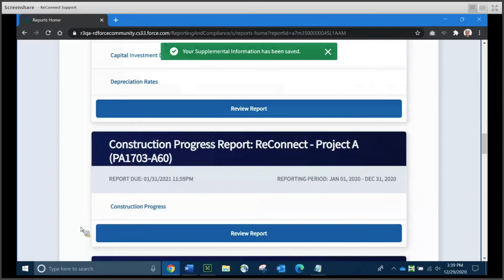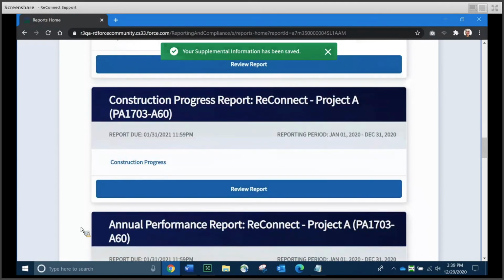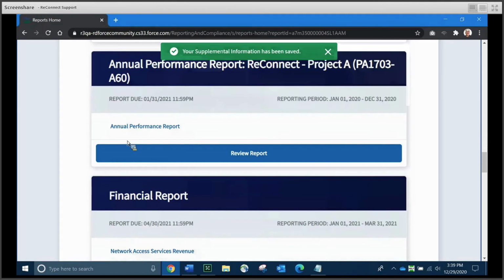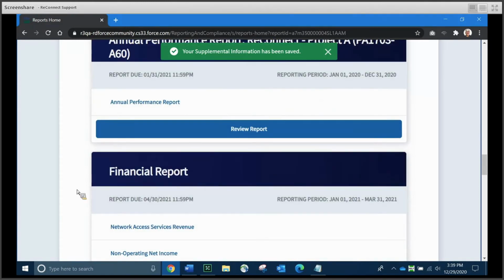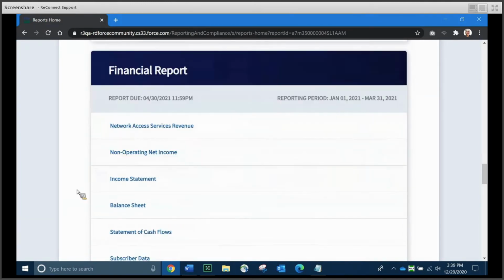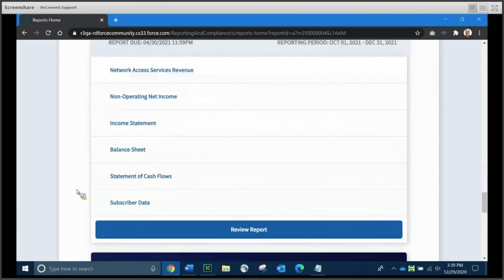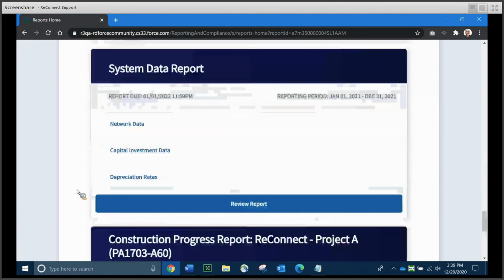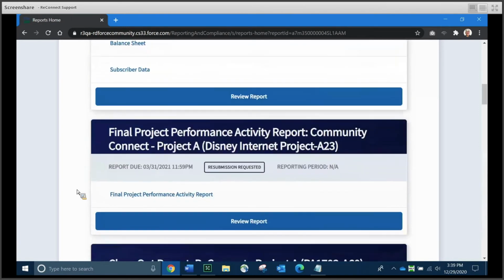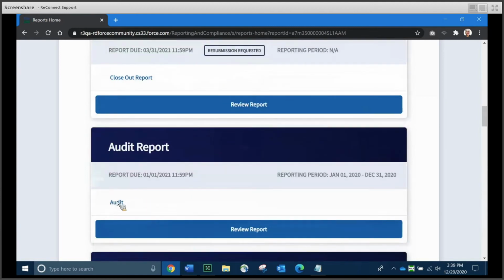It's going to take me back to the dashboard where we can now pick up with the last account report, which is going to be the audit report. And if you give me just a moment to get to the audit report that I need and clear this message, I'm going to scroll down and find my audit report, or scroll back up and find my audit report. I'm sorry about that.